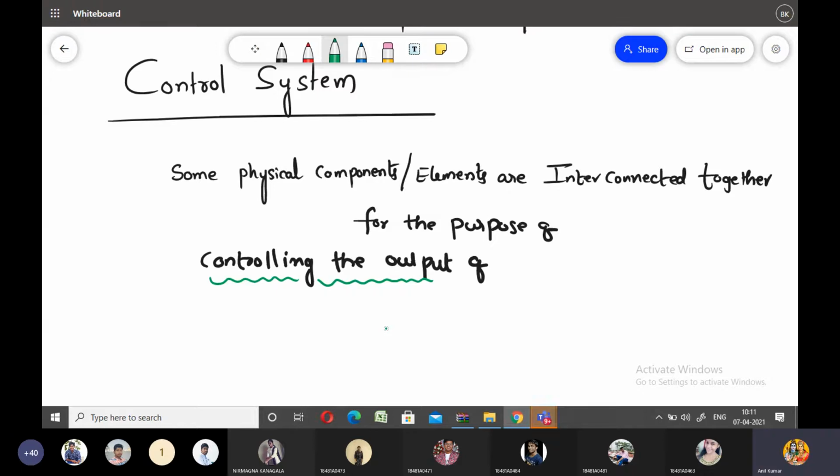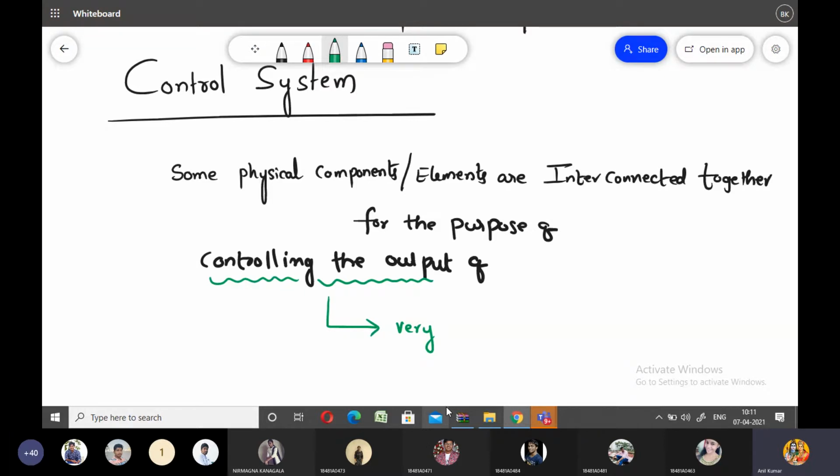Controlling of the output is a very important parameter in any control system, whatever the type of control system. In any control system, we need to control the output quantity.